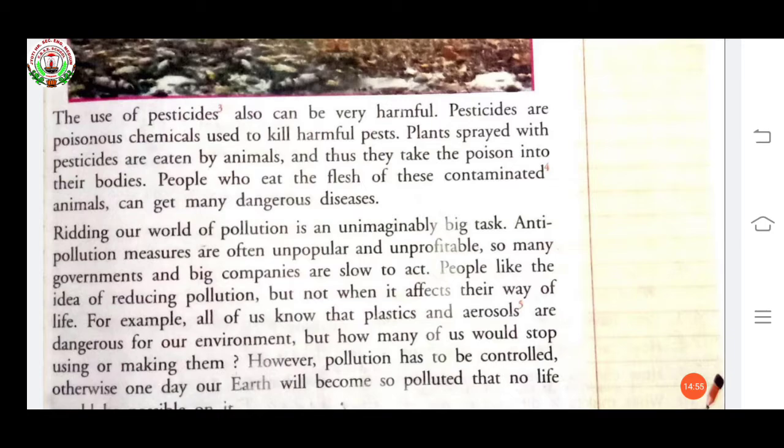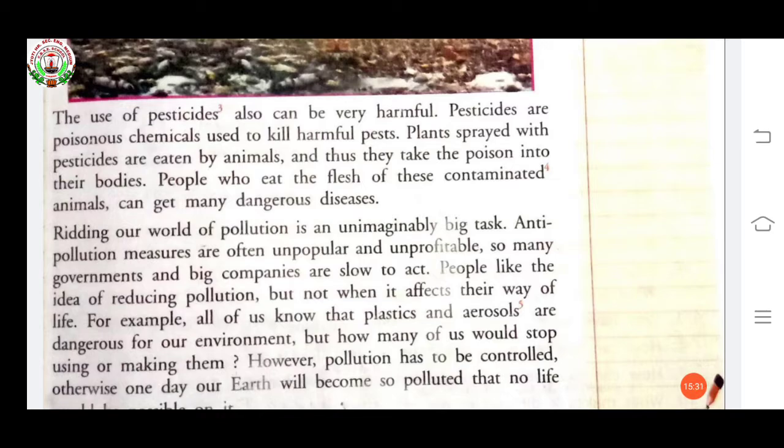Okay, so to protect crops from harmful pests, they are using pesticides. And then what happened? Plants sprayed with pesticide are eaten by animals, and thus the animals take the poison into their body. Who takes the poison? Animals take this poison because they have eaten these harmful plants on which the pesticide chemicals are sprayed.